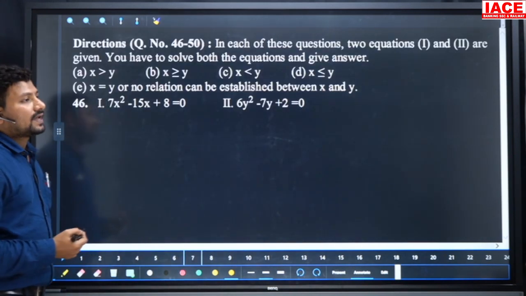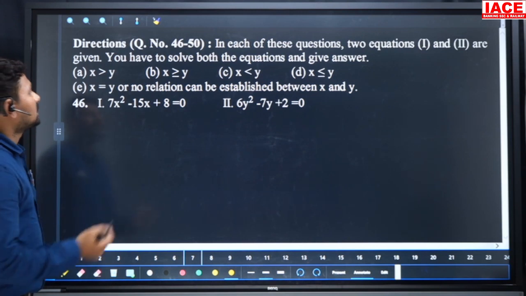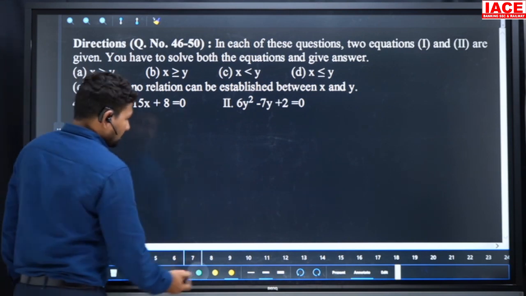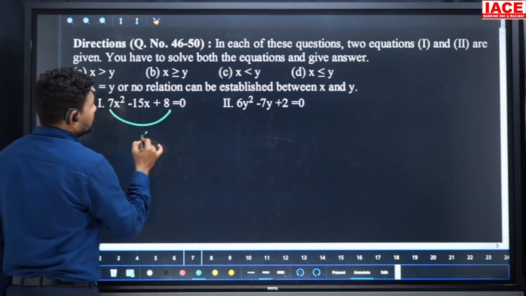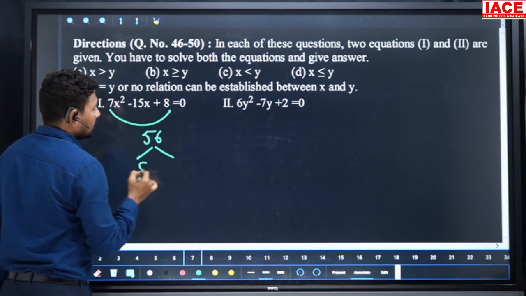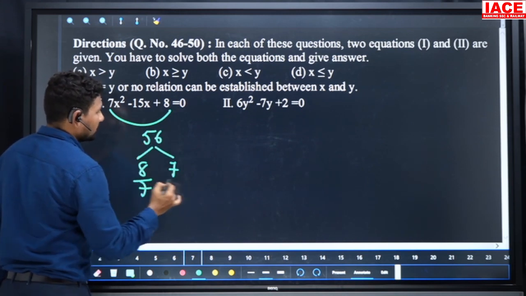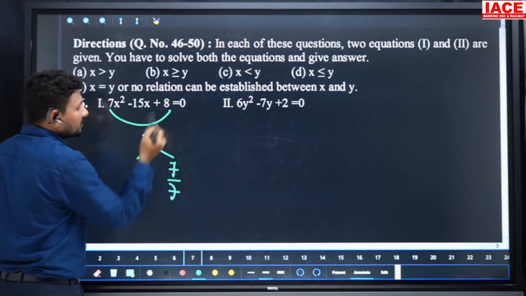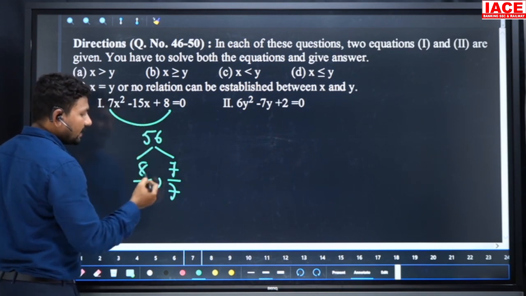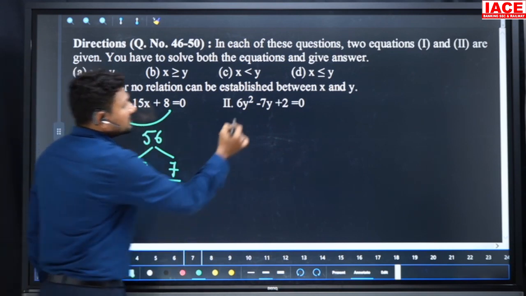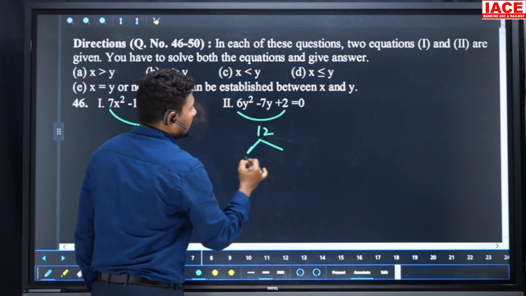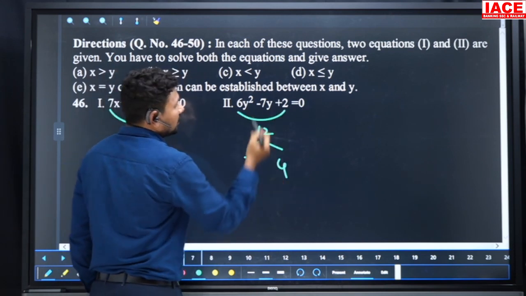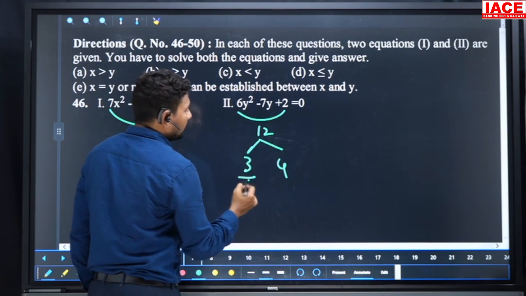Next, directions for 46 to 50 are based on the quadratic equation. Look here. So 7 8s are 56. The factors are 8 comma 7 and divide with 7, and minus plus is always giving positive factors. We can write directly 8 by 7 comma 1, and 6 2s are 12. 12 we can write 3 comma 4. 3 4s are 12, and 3 plus 4 is 7, and divide with 6.